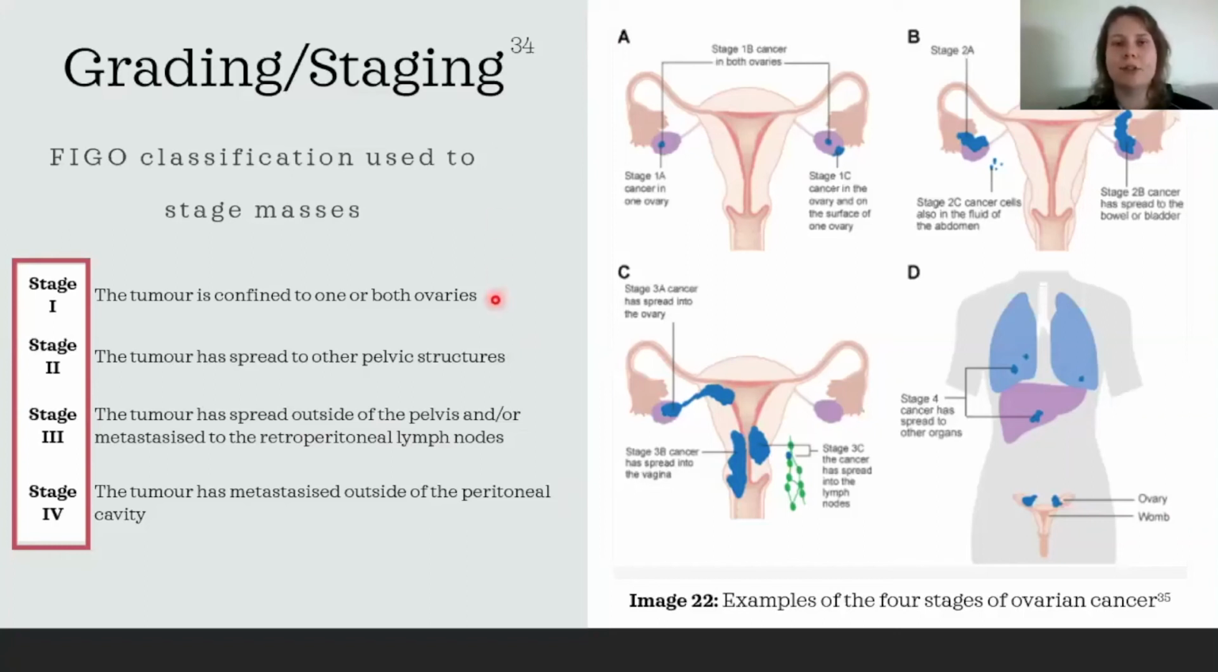Stage 1 refers to a tumour that is confined to one or both ovaries. Stage 2 refers to a tumour that has spread to other pelvic structures. Stage 3 refers to a tumour that has spread outside of the pelvis and/or metastasized to the retroperitoneal lymph nodes. And Stage 4 refers to a tumour that has metastasized outside of the peritoneal cavity to locations such as the lungs.